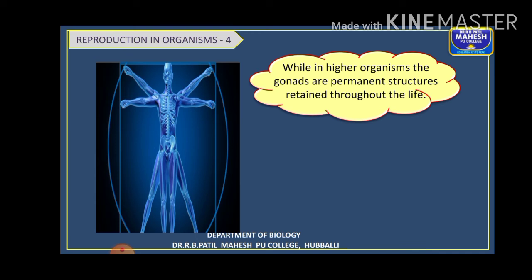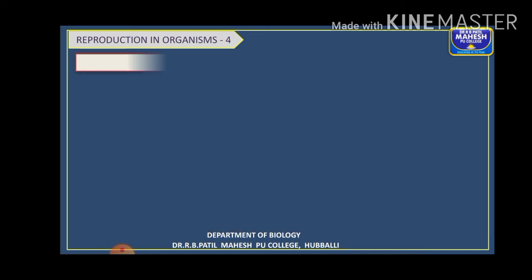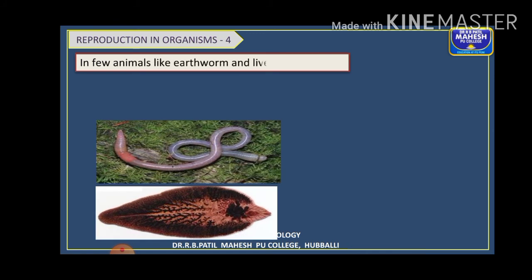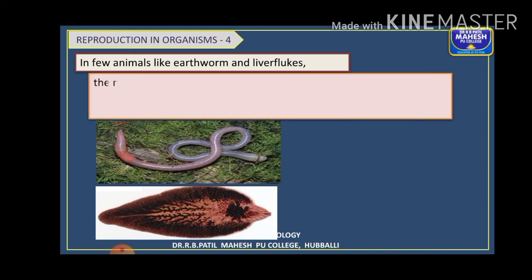They are retained throughout the life. So as I told you, in coelenterates, that is in the lower primitive animals, the sexual structures might be temporary in nature, whereas in the higher organisms, they are permanent as they show only sexual reproduction.